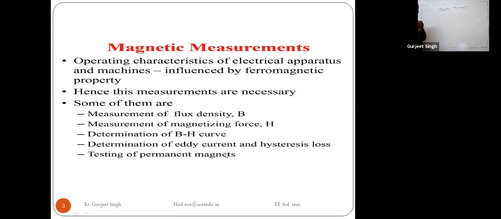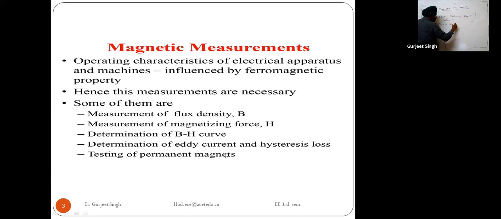So when we are talking about the magnetic measurement, the first concept is that when we are designing electrical machines or instruments, we are using the magnetic properties.